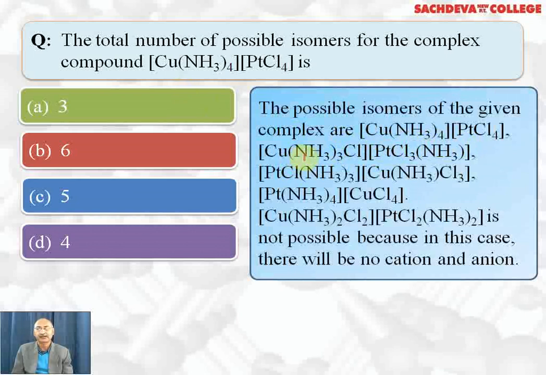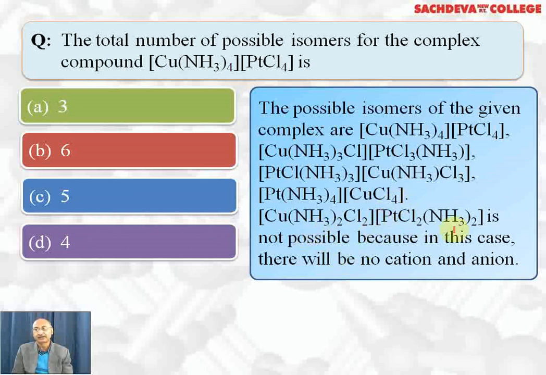In the second isomer, what we have done is, 3 ammonia here, and 1 Cl we have brought here. Here we have 3 chloride ions as ligands and 1 ammonia ligand we have introduced. The next possibility is Pt with 1 Cl and 3 ammonia, and copper with 1 ammonia and 3 Cl. The third possibility is platinum with all 4 ammonia and Cu with all 4 Cl. So these 4 isomers are possible.